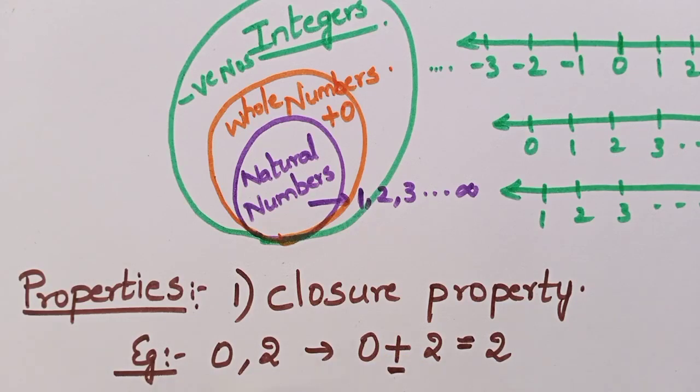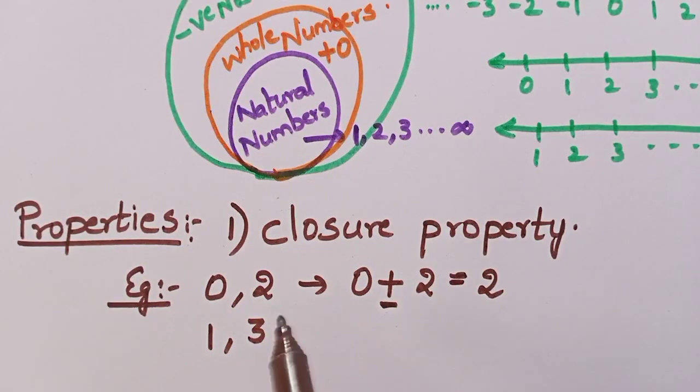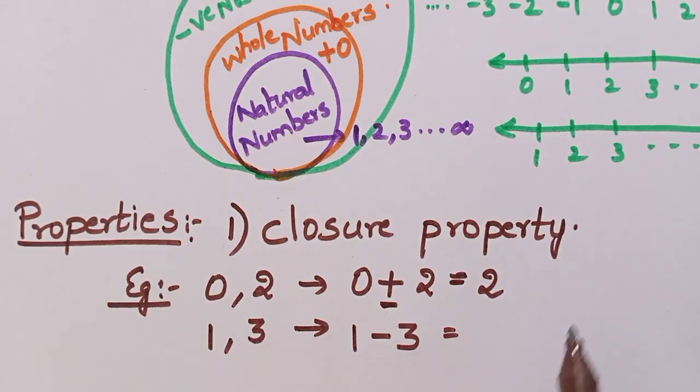In the same way, you can take two numbers and subtract. For example, I want to take 1 and 3. Now see here, 1 minus 3. I want to perform the subtraction operation on them. What will I get? 1 minus 3. So now I will get minus 2. Do you remember? Yes. See, from a smaller number I am subtracting a bigger number. So I got a negative number here.